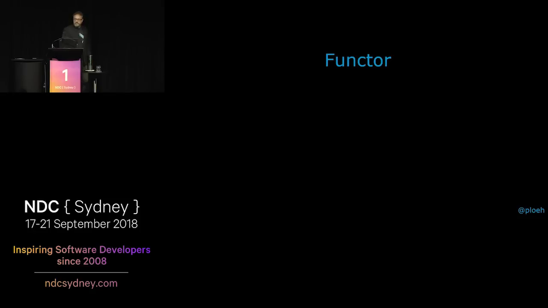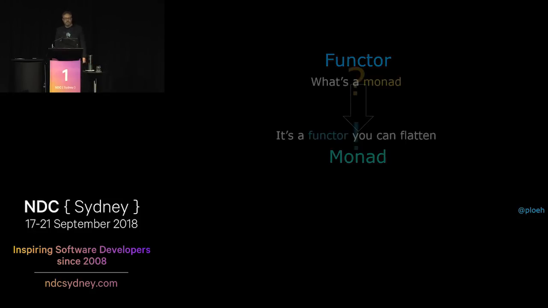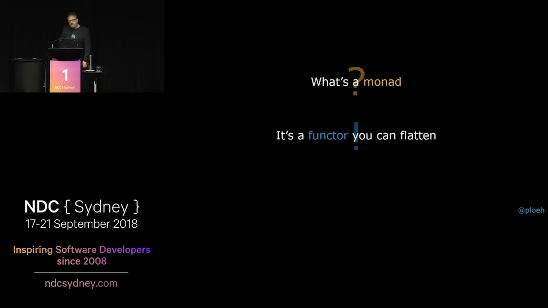All right, so that should cover what a functor is. Now we need to figure out what a monad is. So what's a monad? It's a functor you can flatten. Okay, what does that mean? Why are functors not flat already? What does it even mean for a functor not to be flat?